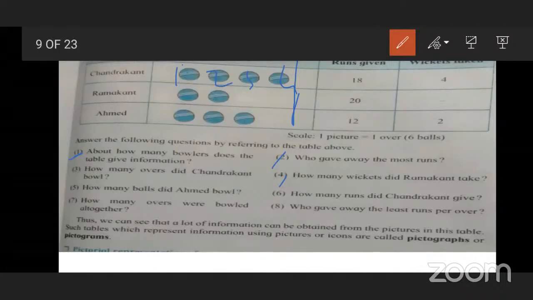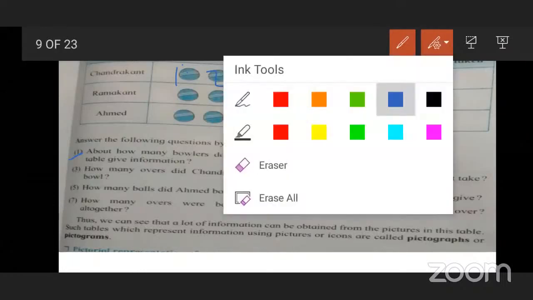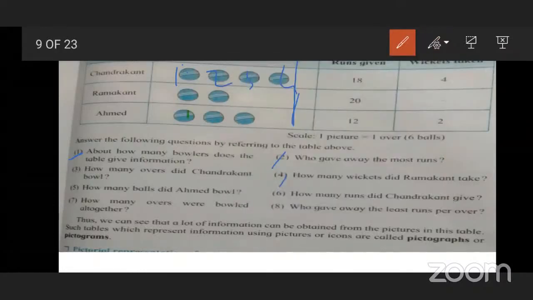Then question number 5. How many balls did Ahmed bowl? You have to count. 18. Very good. How do you count? One over is equal to 6 balls, the second over is equal to 6 balls, and the third over is also equal to 6 balls.